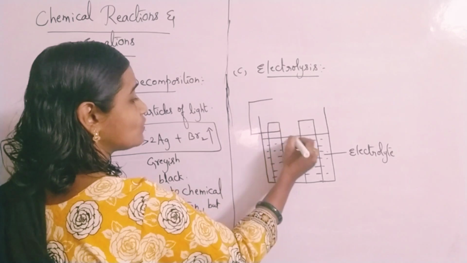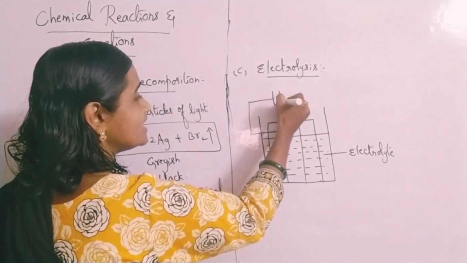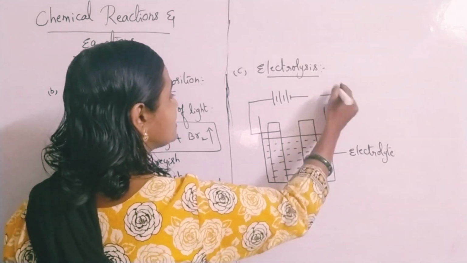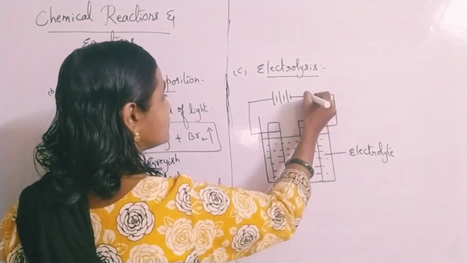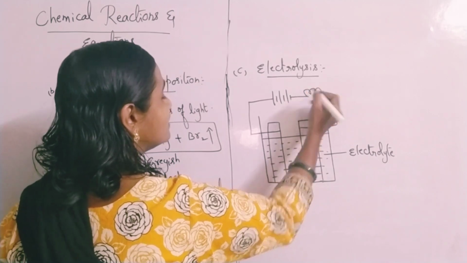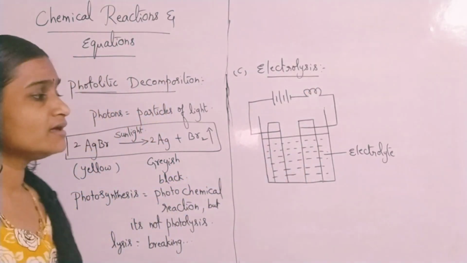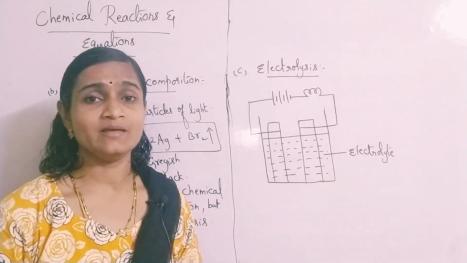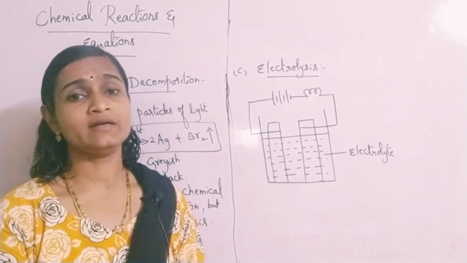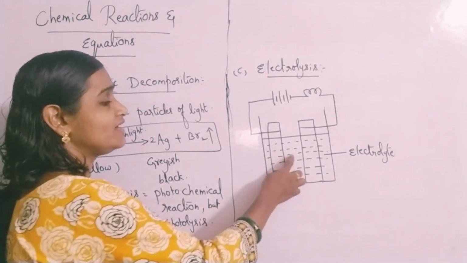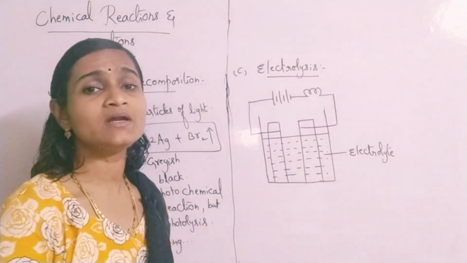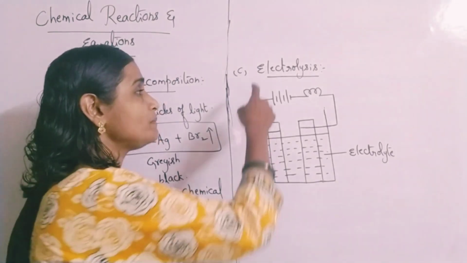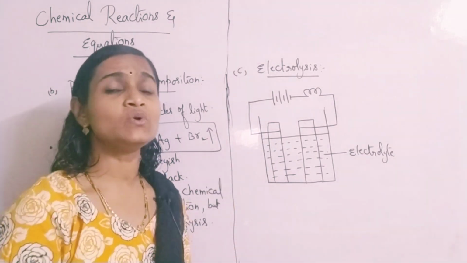You wind a copper wire through these two metal plates and connect the ends of the copper wire to a high voltage battery. If you want to check whether current is passing or not, you can even keep an electric bulb. So if you pass current through it, then what will happen? If it is an electrolyte, it means the substance which can split into ions. On passing electricity, the substance can split into ions.